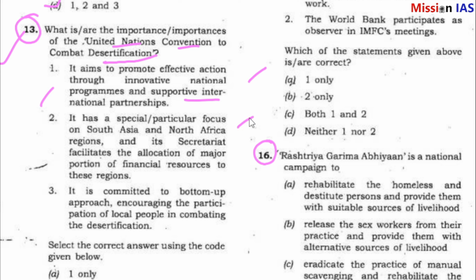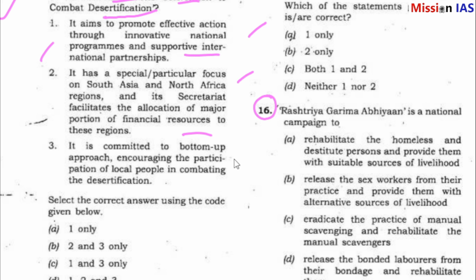It has a particular focus on South Asia and North Africa regions, and it facilitates the allocation of major portions of financial resources to these regions. 3. It is committed to a bottom-up approach, encourages the participation of local people in combating desertification. Select the correct answer using the codes given below. So question number 13 answer is C, 1 and 3.